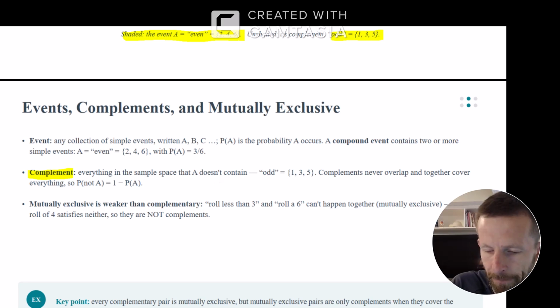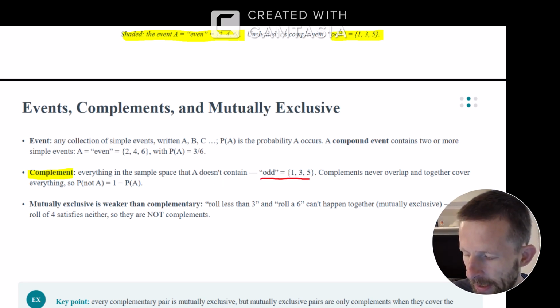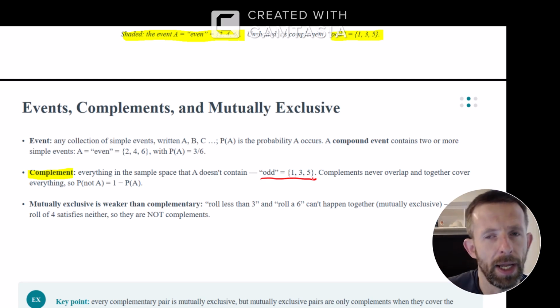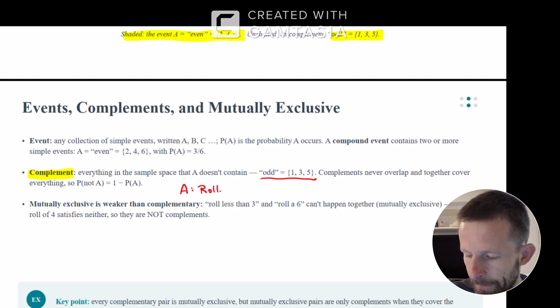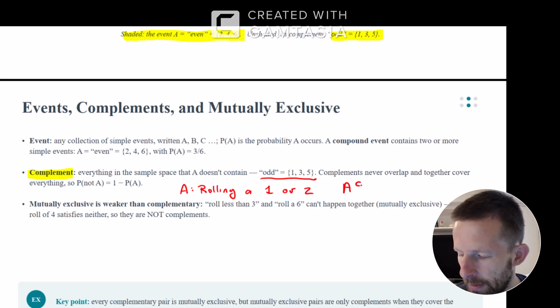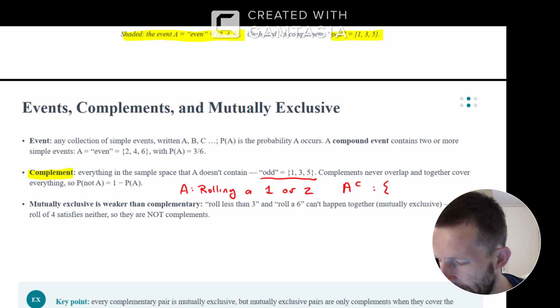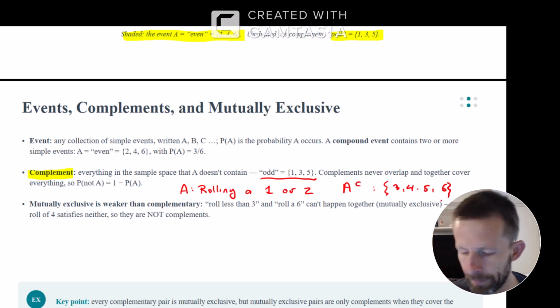So for example, if my event is rolling an odd number, the complement would be an even number. So if A is rolling a 1 or 2, the complement of A, written as A with a little c up there, would be rolling a 3, 4, 5, or 6.